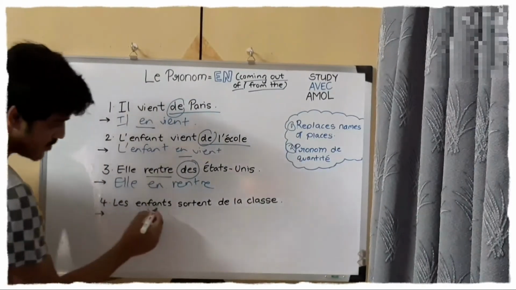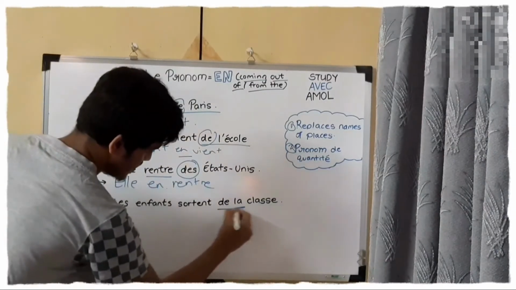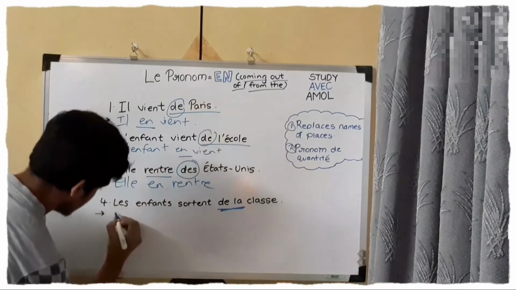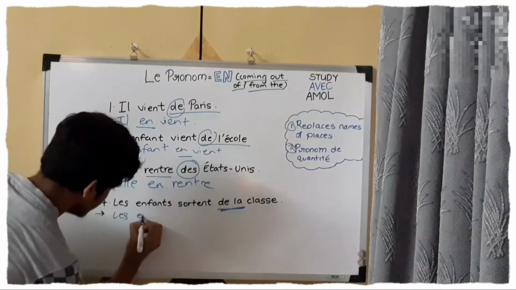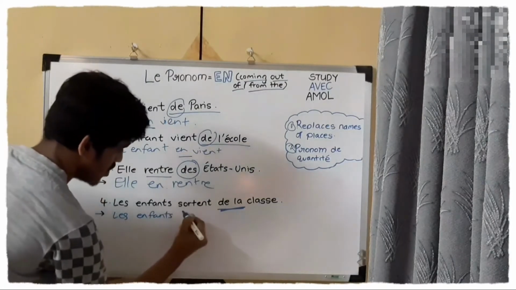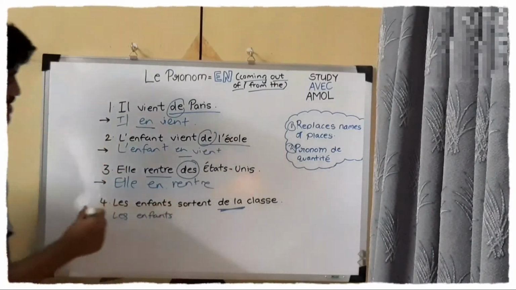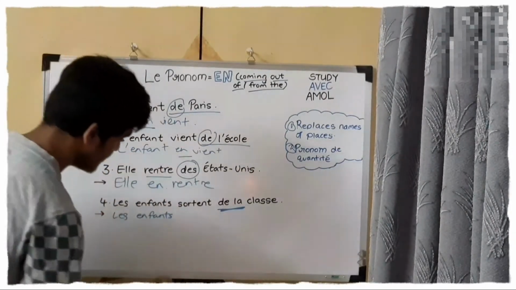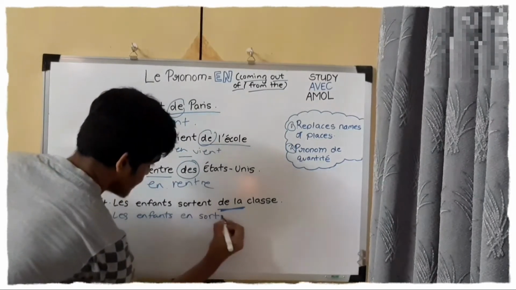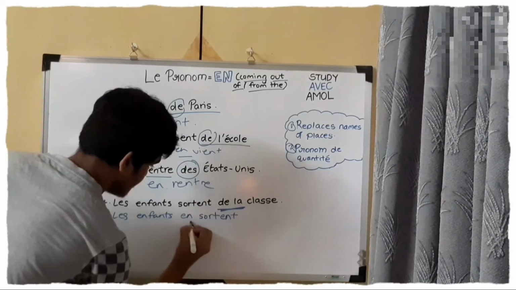Fourth, les enfants sortent de la classe. Again we need to replace this with "en". So let's write, les enfants en sortent. Sortir is a verb, to leave. So en sortant. Before the verb write "en".